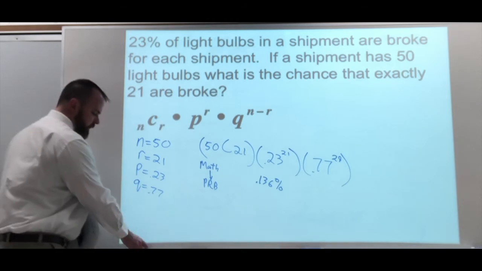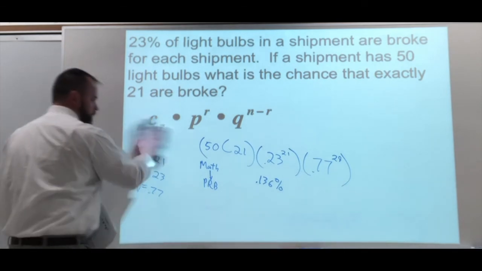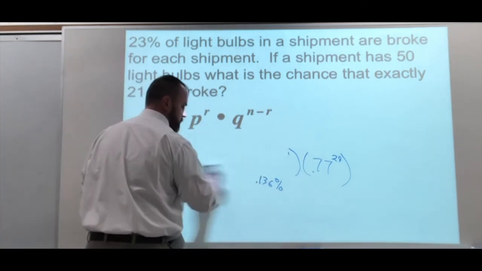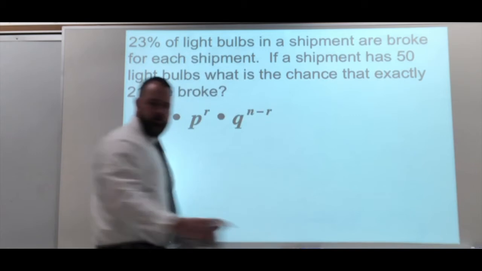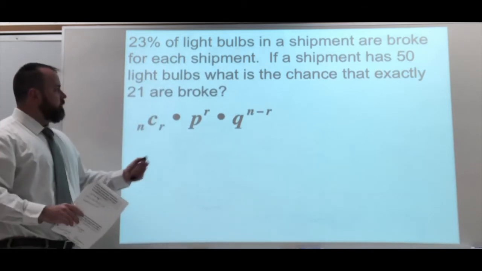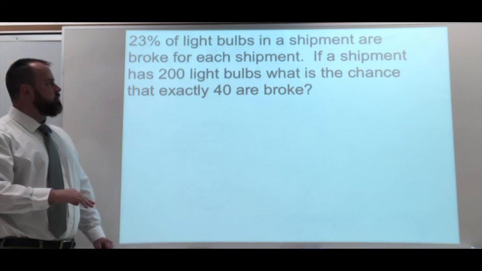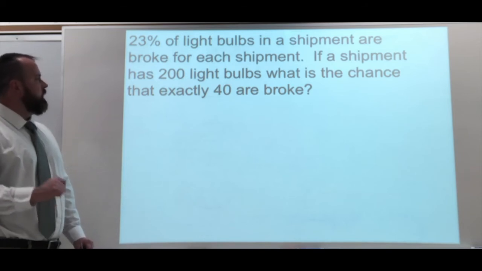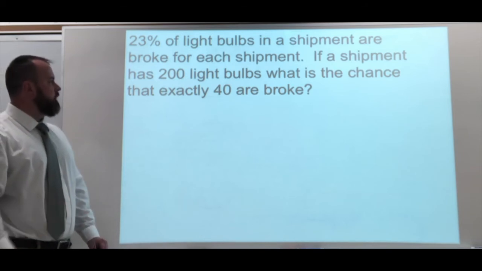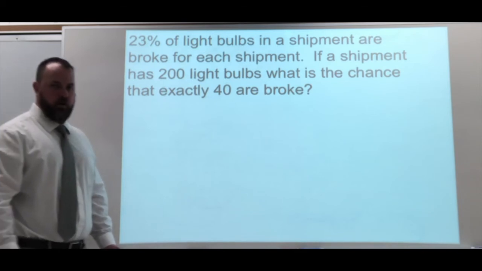Let's look at one more example. Okay, so we have our same percentage, 23% of light bulbs in a shipment are broken for each shipment. If a shipment has 200 light bulbs, what is the chance that exactly 40 are broken?